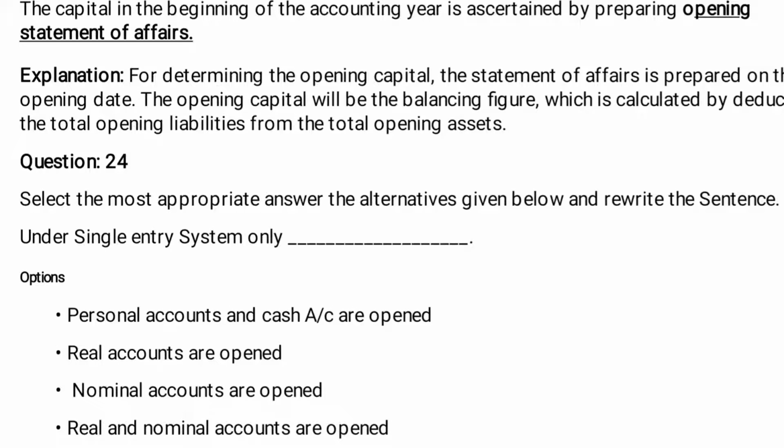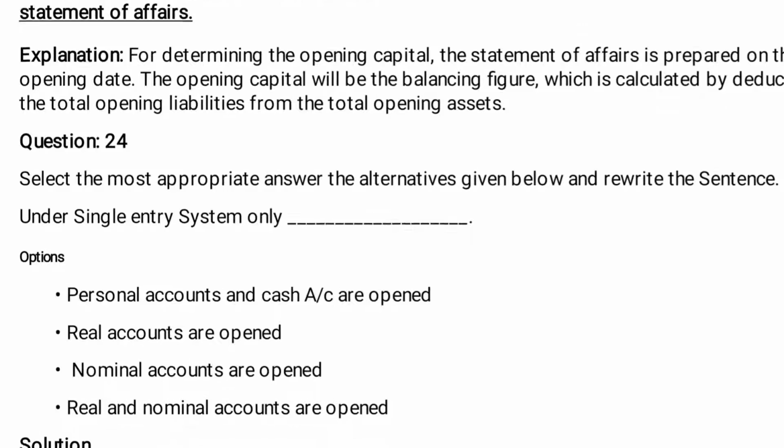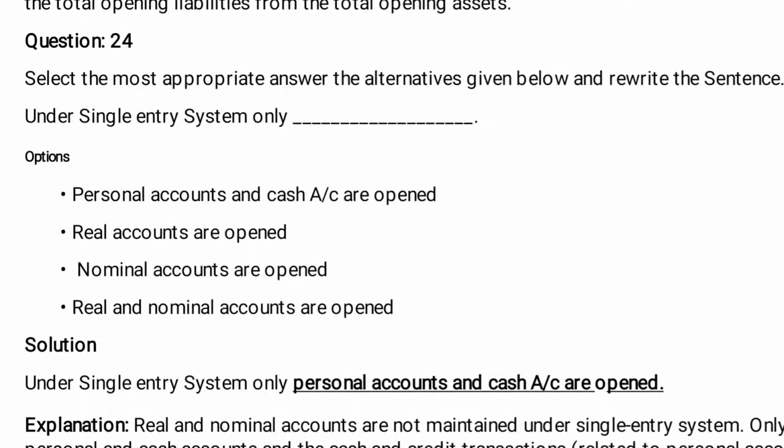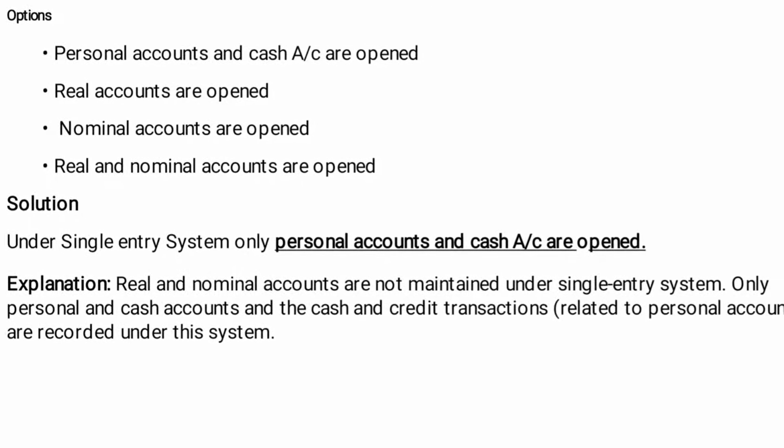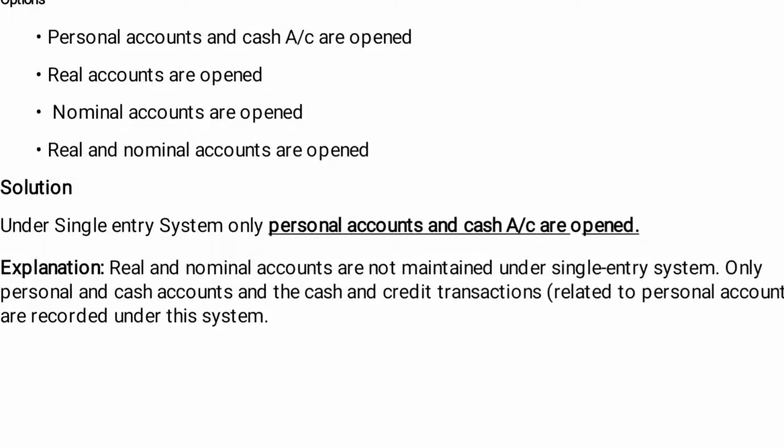Select the most appropriate answer from the alternatives given below, and rewrite the sentence. Under the single entry system only: personal accounts and cash accounts are opened, real accounts are opened, nominal accounts are opened, real and nominal accounts are opened. Solution. Under the single entry system only personal accounts and cash accounts are opened.